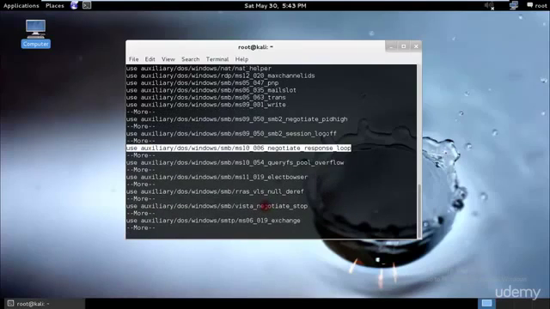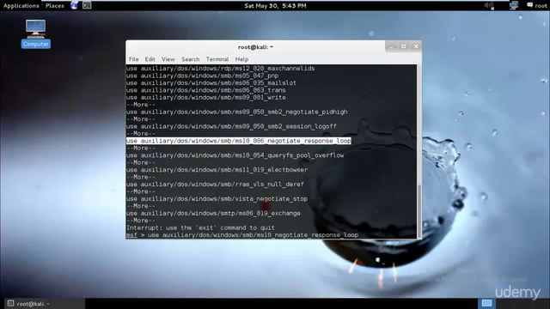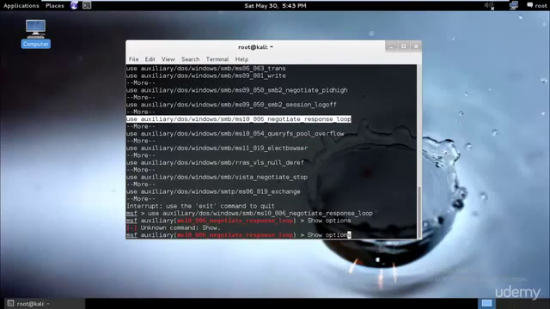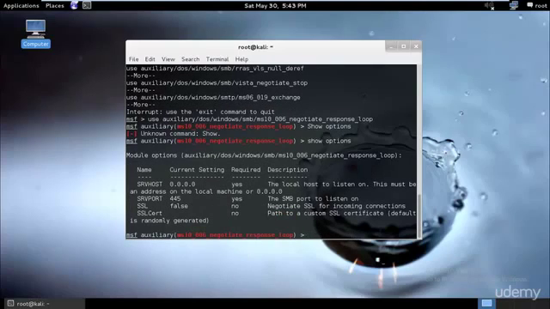and I'll type Control C and I'll just go and delete this. I'll paste it over here. Perfect. And now I'll go ahead and type show options, and okay, it should be smaller. So as you can see, we have the SRV host, SRV port, and SSL. That would be false since we are negotiating SSL for incoming connections, and this would be the path for a custom SSL certificate. So now I will type the auxiliary module that we have used, and then we will